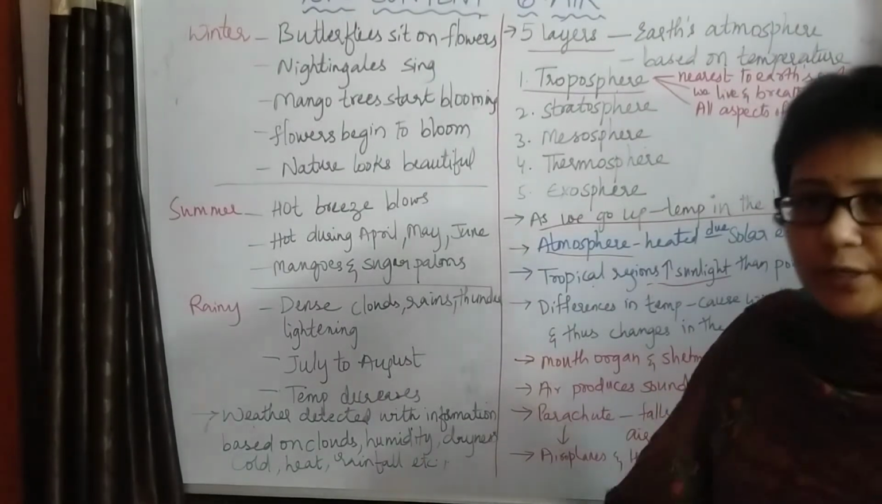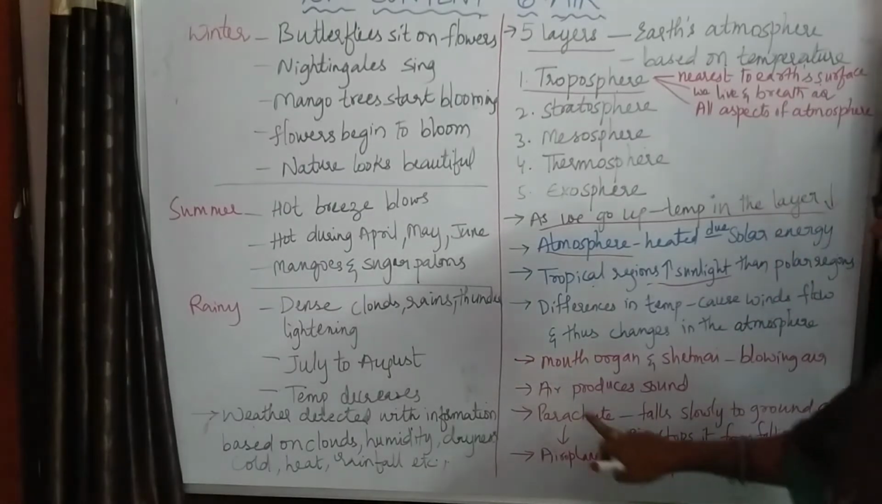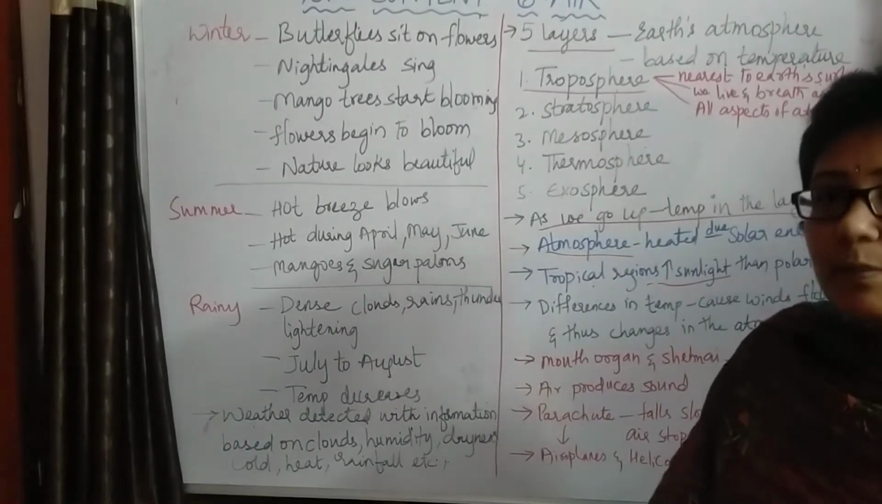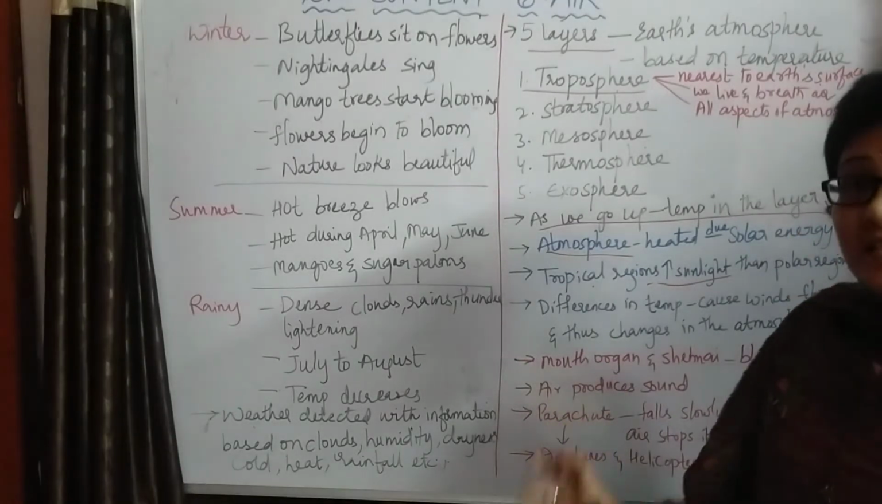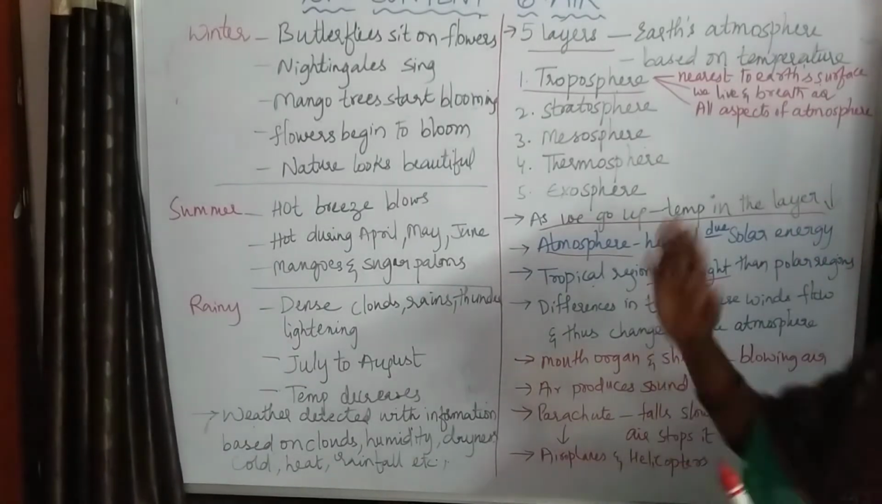When air is blown into that, some music will be given, some sound will be produced. By that we can say that air produces sound. So air will produce sound because it has some space in it. Okay. Next, parachute. So parachute will fall very slowly.